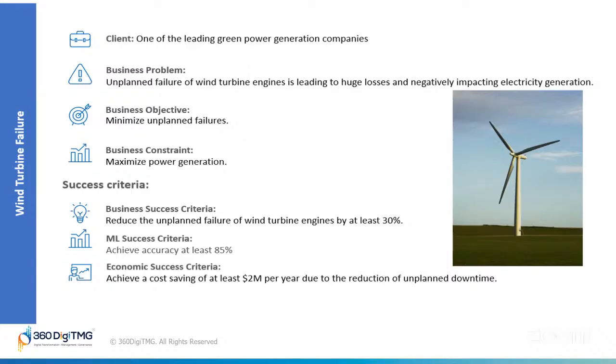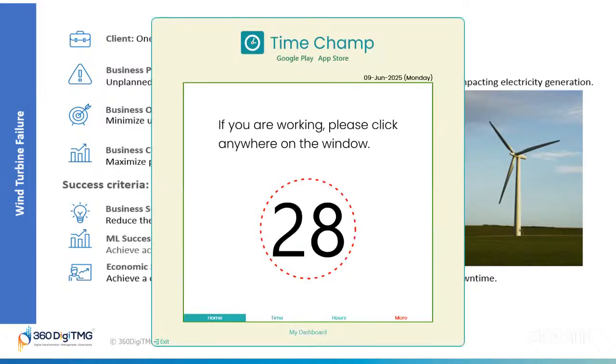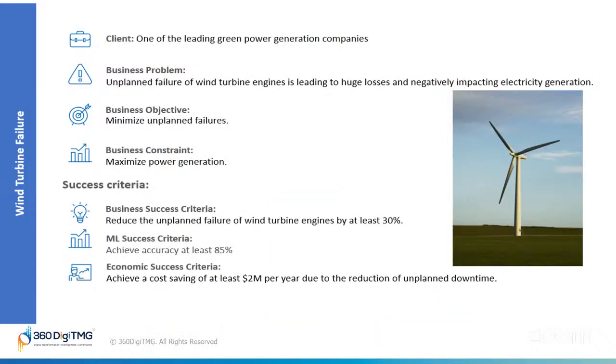For example, if the company currently has 100 unplanned failures in a year, we want to bring that number down to 70 or fewer by predicting when a turbine might fail. We can fix it before it breaks, which will help us reach this goal.